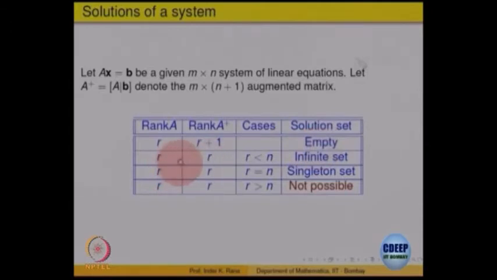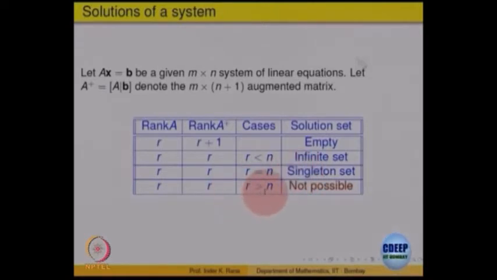If both are r and r is strictly less than n, the number of variables, then there are infinitely many solutions possible. And if the rank of A is the same as the rank of the augmented matrix and equal to n, then the solution set will be a single point, that means there is a unique solution, right.